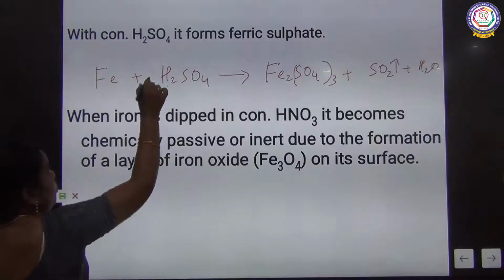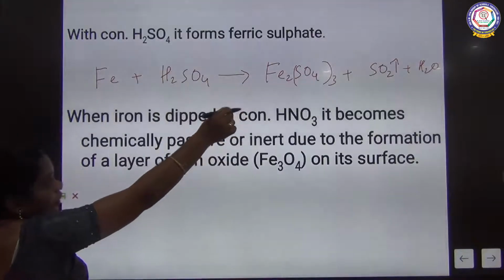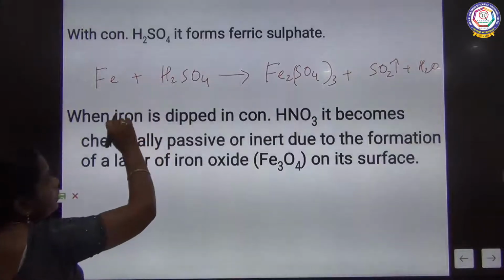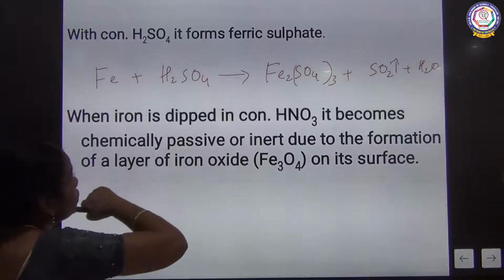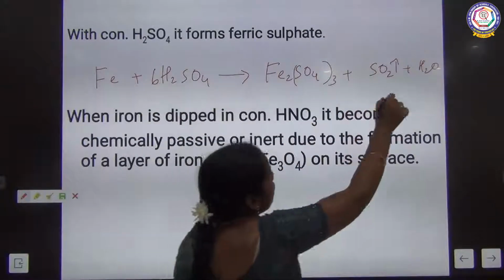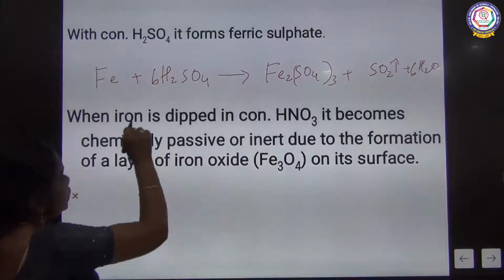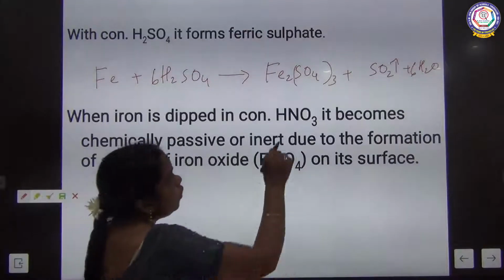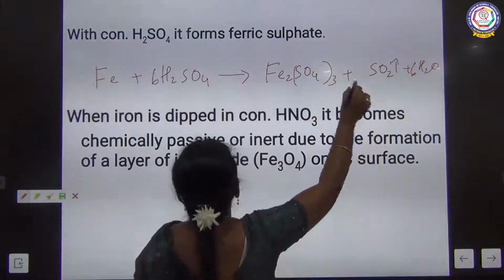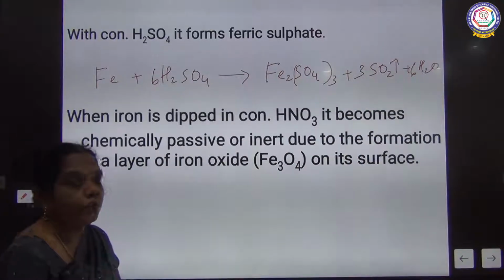Here you can put, how many sulfur here? 3 plus 1 is 4. If you put 4, six sulfur, and then oxygen, 6 fours are 24, 4 twelve, 12 plus 6, and then 3. So now it is going to be balanced.